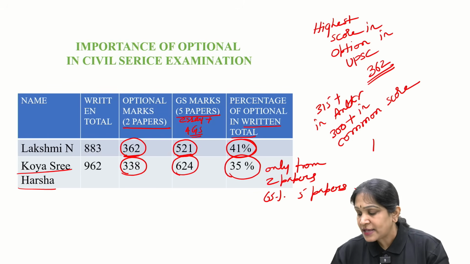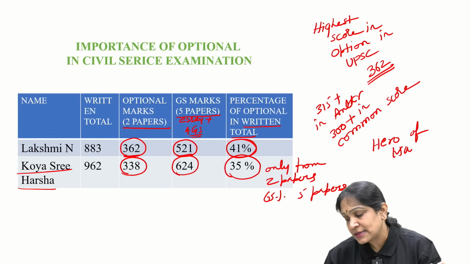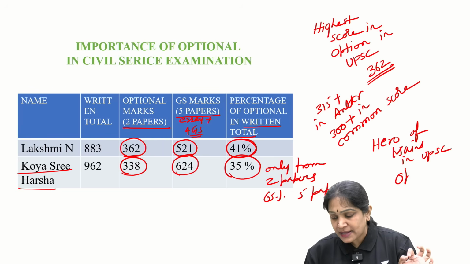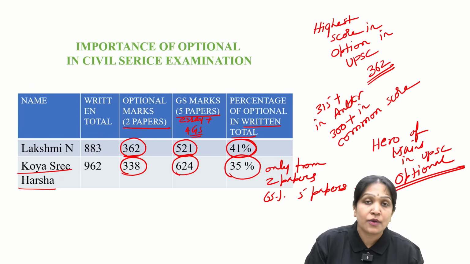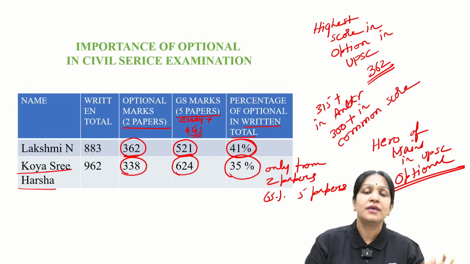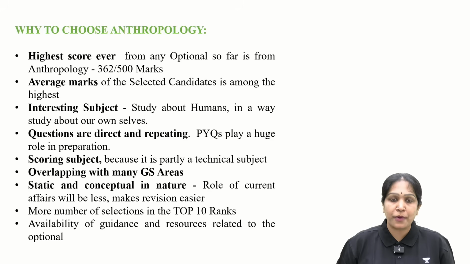So tell me, what is the hero of mains in UPSC? Optional papers. Is it clear? Optional is the hero character of your UPSC mains. Is it clear? So this is one point.